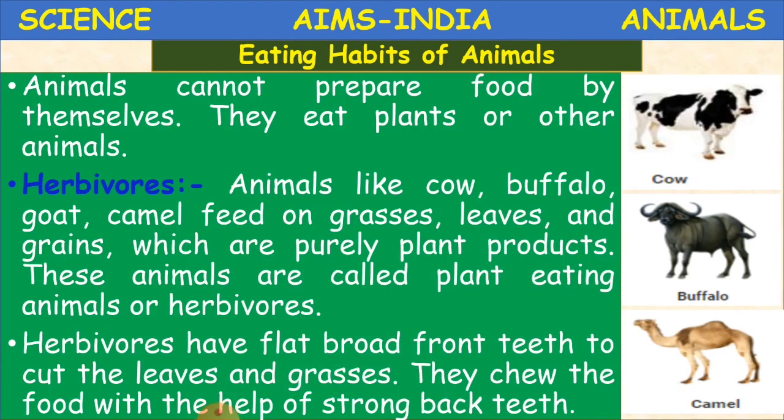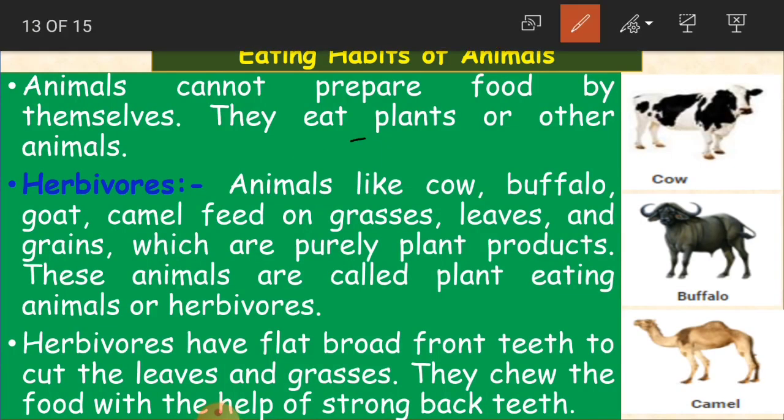Okay. Then what is the food? They eat plants or other animals as food. Clear? As we said, a tiger is going to eat another animal as food, and cows and such types of animals take grass and leafy vegetables as food. Like that, they take their food.